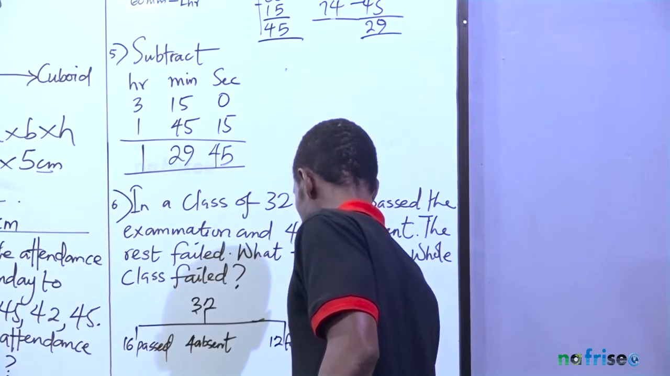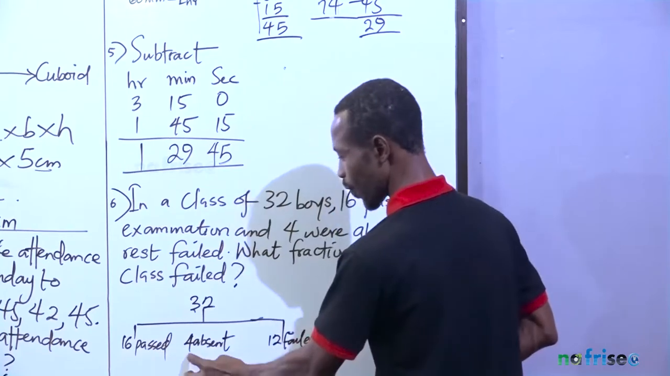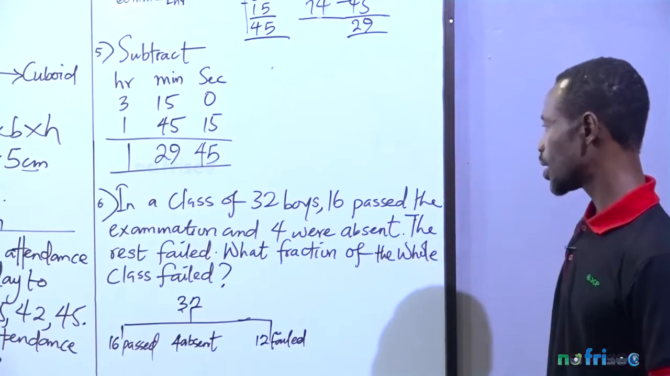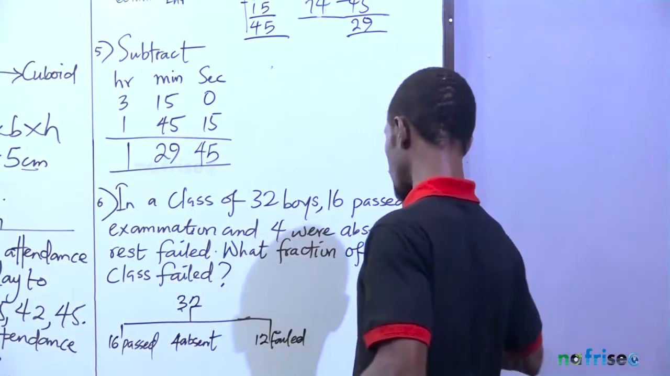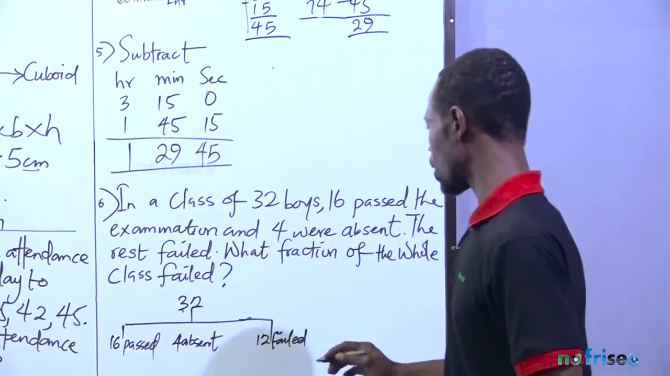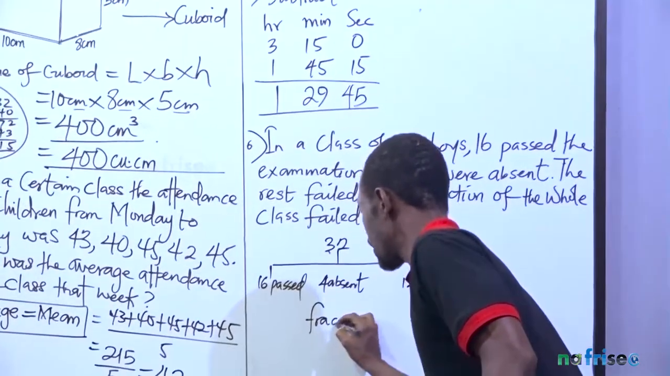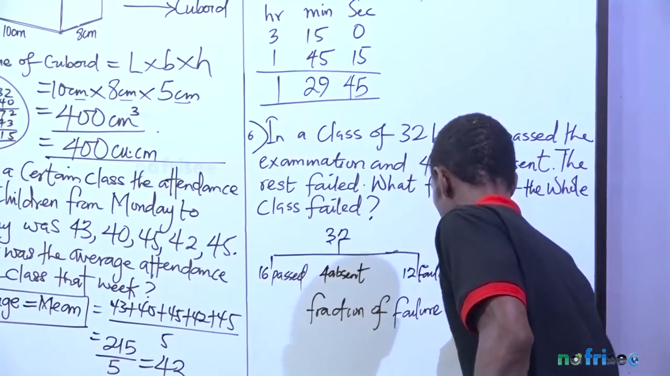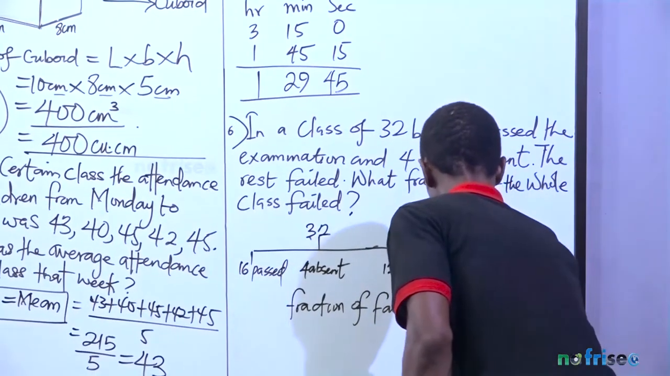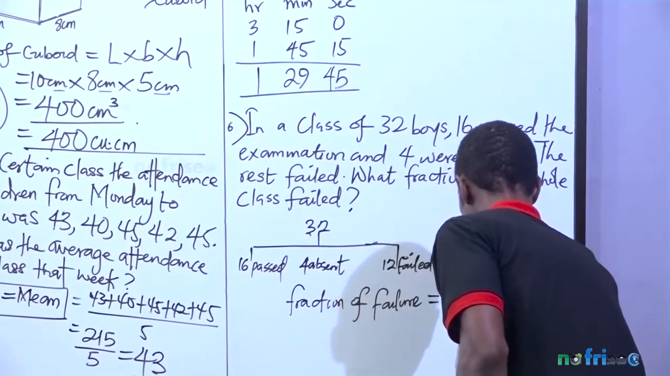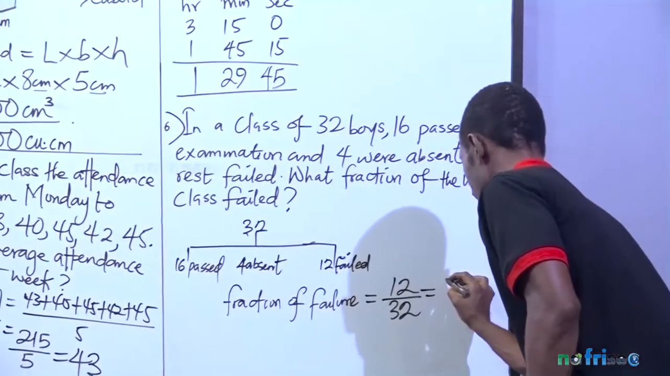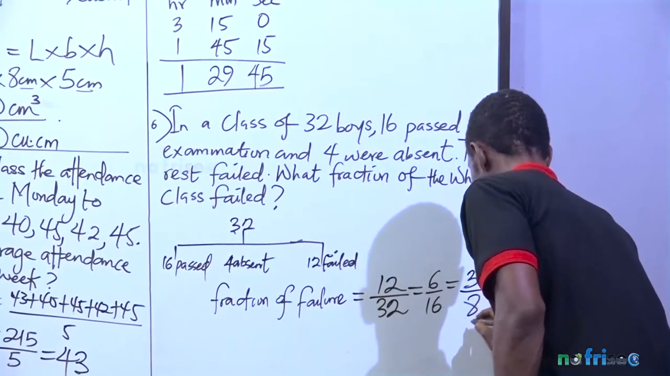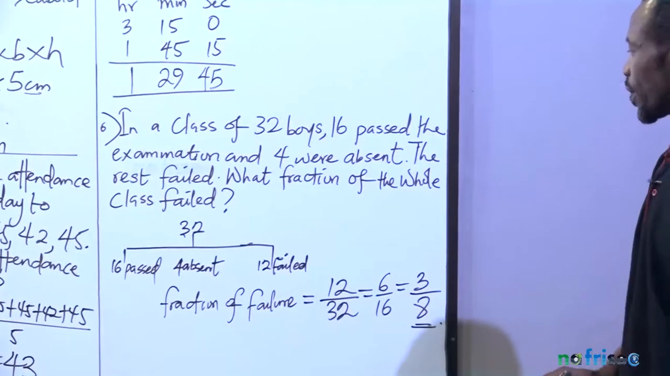They didn't tell you 12, but you should know it's 12, because 16 plus 4 is 20, and 20 plus 12 must give us 32, the total number of boys. So the rest failed. What fraction of the whole class failed? The fraction of failure will equal how many failed, 12, over how many students you have in all, 32. If you simplify that, it gives us 6 over 16, which will give us 3 over 8 as your answer. This is the fraction of those that failed.